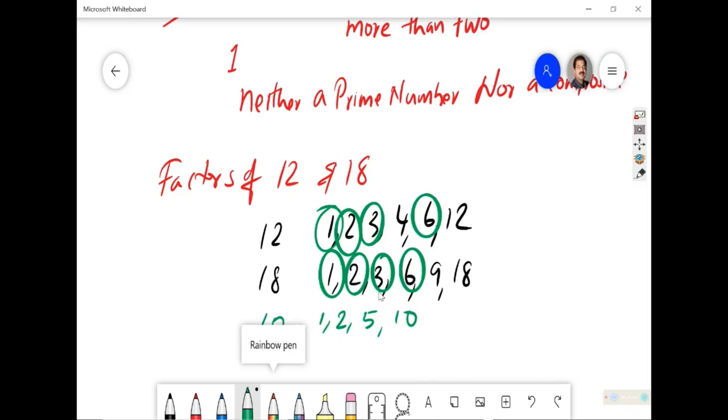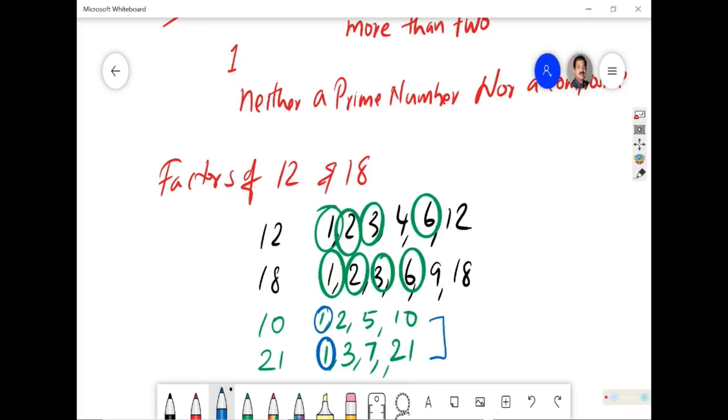And if I write the number 21, 1 is there, 7 3s are 21, then 21 is there. And if I ask you to mark those numbers which are common, 1 is there common, nothing else. So if there are 2 numbers and they have only 1 as common factor, we call such numbers as co-primes. Co-prime numbers.